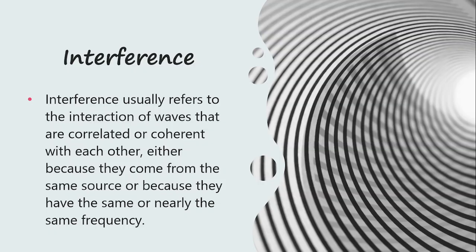It means they are related to one another in some way, either because they come from the same source, or just because they have the same or nearly the same frequency. So that's how interference occurs between waves.